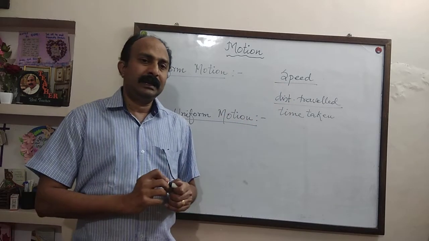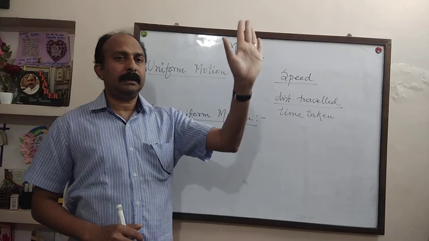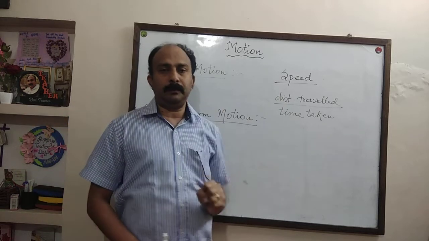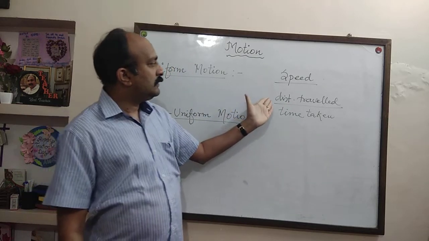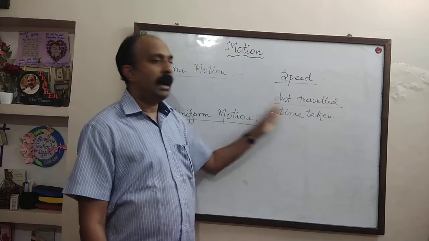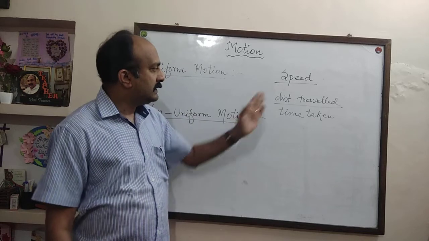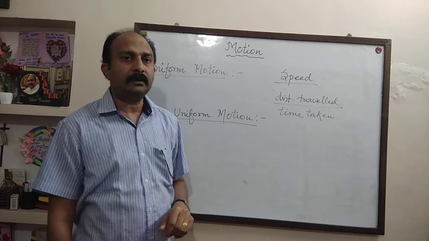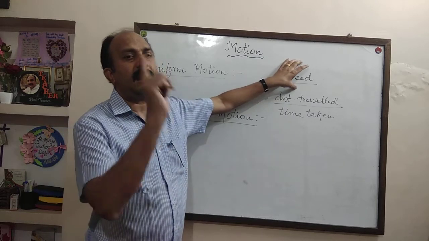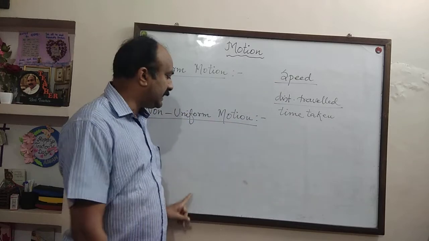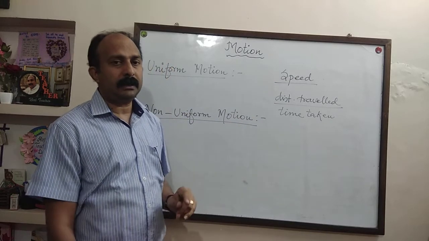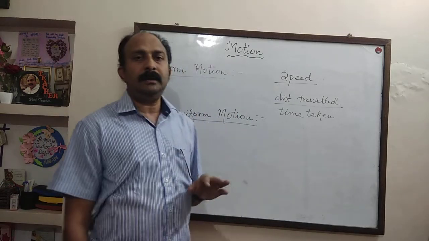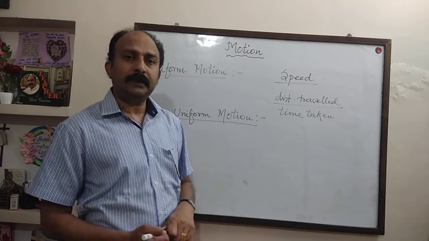Just now we have studied distance is a scalar quantity. Distance can be in any direction. It is the total length of the path covered by the body. So, speed is equal to distance traveled upon time taken. Since distance traveled is a scalar quantity, time is also a scalar quantity, speed is a scalar quantity. That way I have written the example, speed for scalar quantity. Because speed is distance traveled upon time taken. Since distance and time are scalar, speed is also scalar.